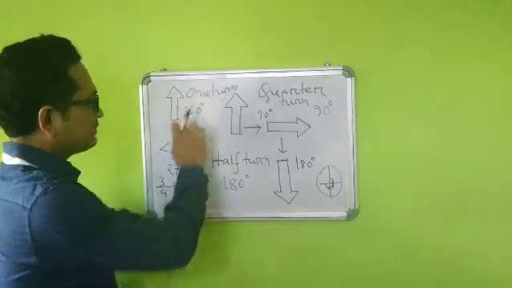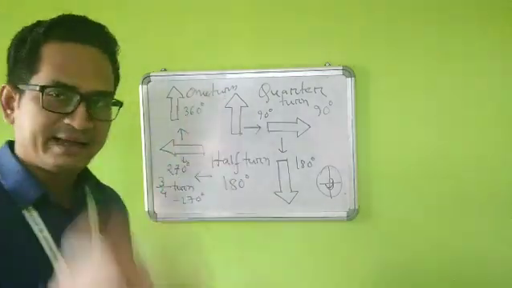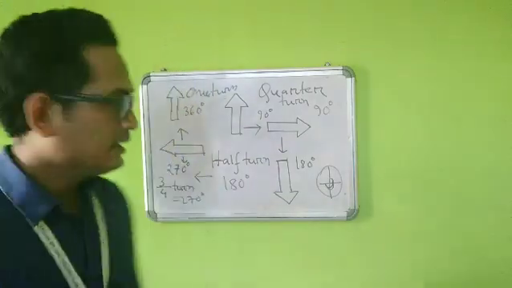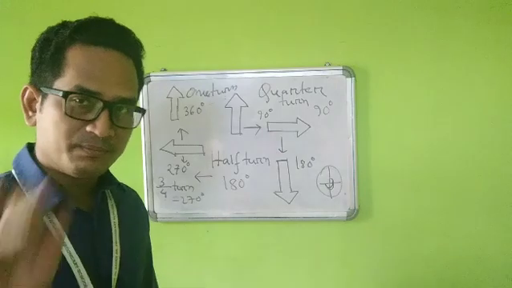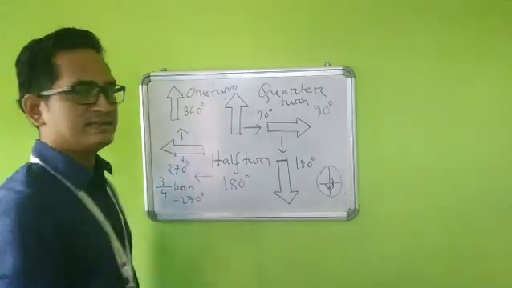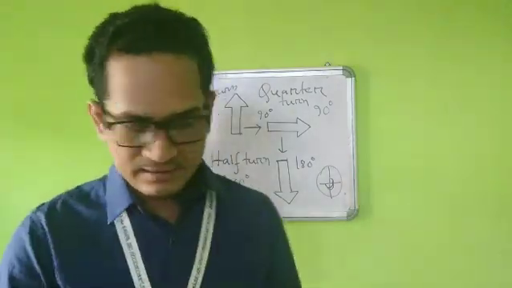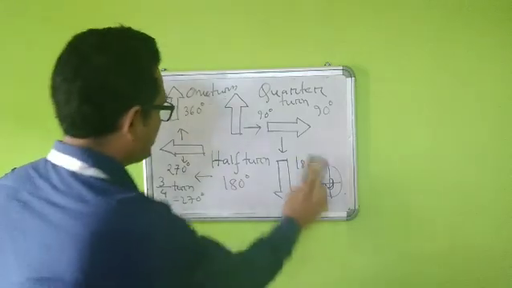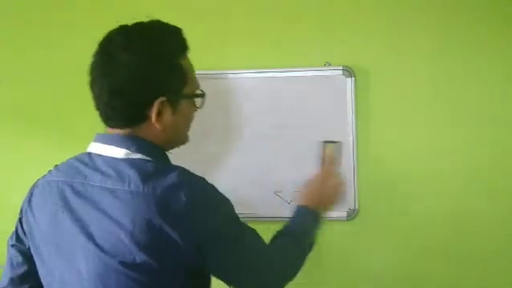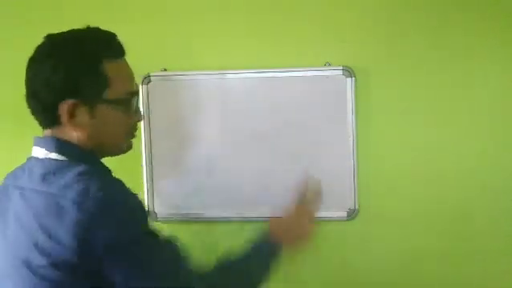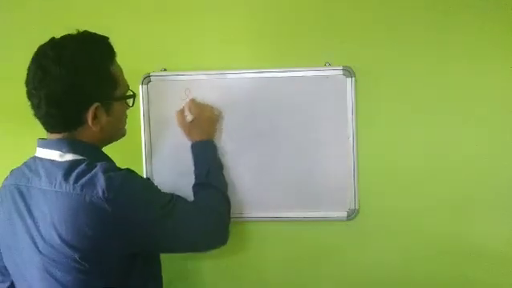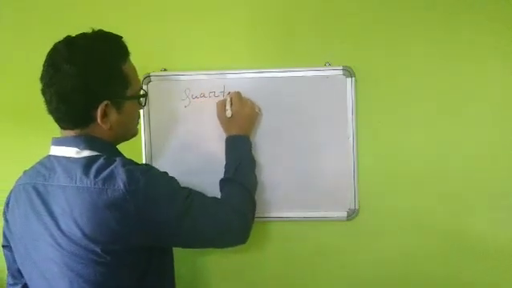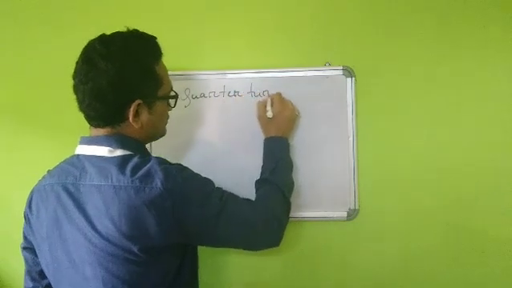And finally, when it again moved by 90 degrees from the 3/4 position, it has again come back to the same place, and this is called one complete turn, which is equal to 360 degrees. So students, if I summarize this, how many types of turn we have got. First we got the quarter turn.